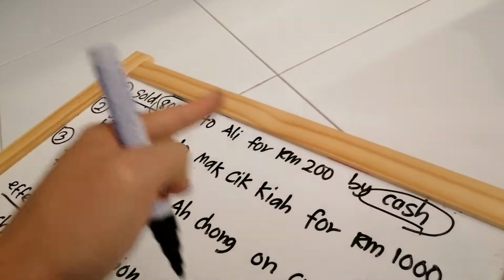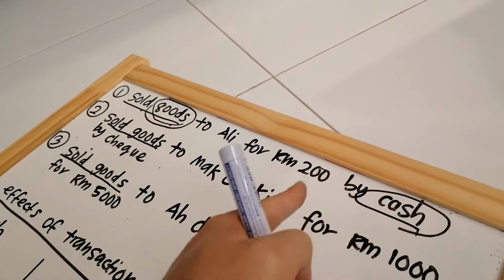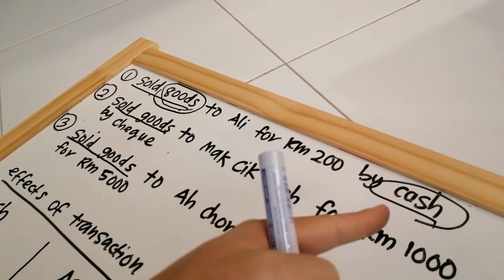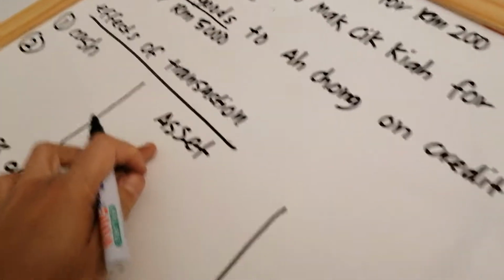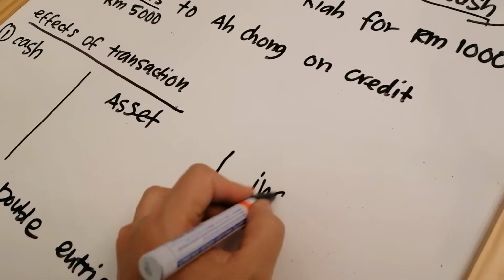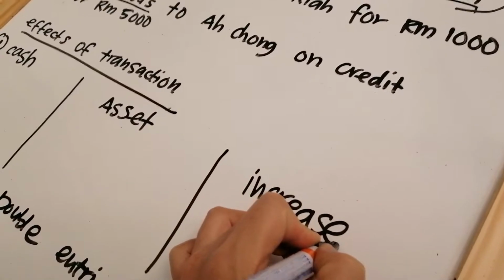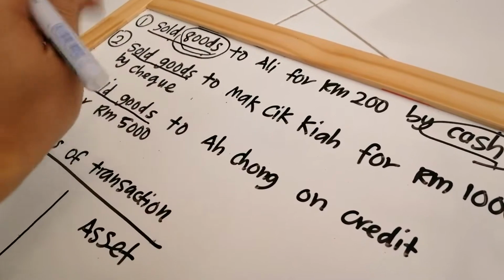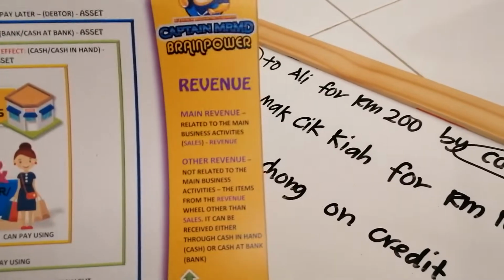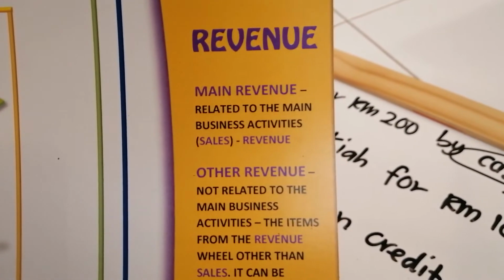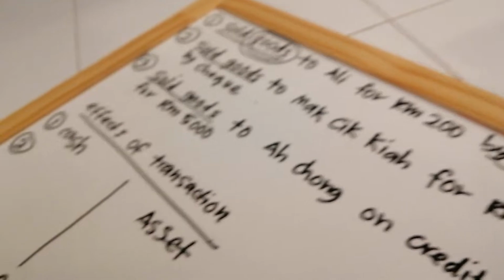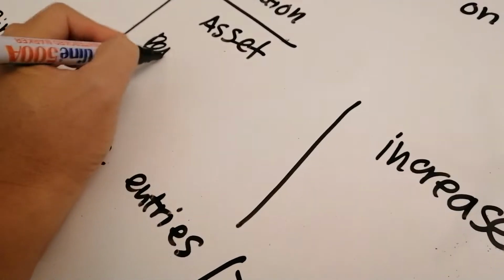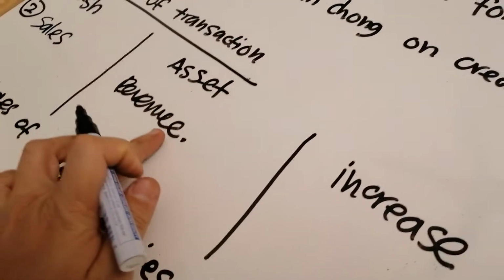And when you sell goods to Ali, Ali pays you using cash. You means business. Who are you? Business. So when Ali pays your business cash, your business asset will increase. What is the second item here? Remember, sold goods, you see that term, it is sales. So the second item is sales. The category is under revenue.